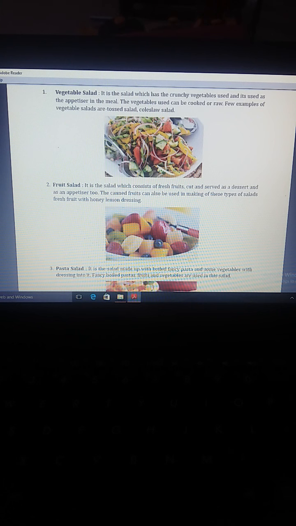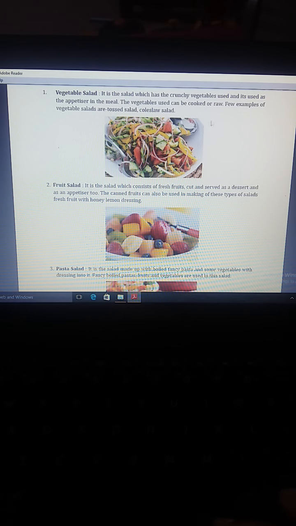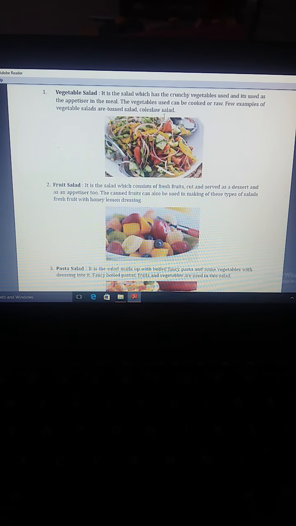Now, the classification of salads. Salads can be classified as vegetable salad, fruit salad, pasta salad, and protein salad. First is vegetable salad. It is a salad which has crunchy vegetables and is used as an appetizer in the meal. The vegetables used can be cooked or raw. Examples of vegetable salads are tossed salad and coleslaw salad.